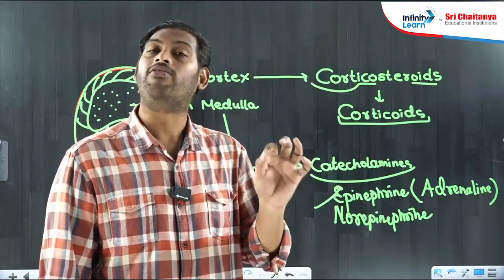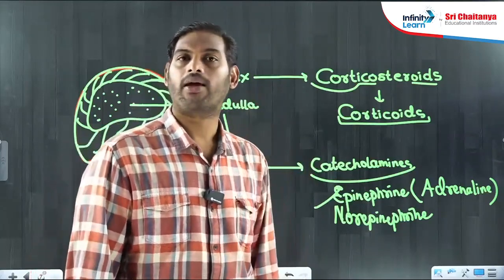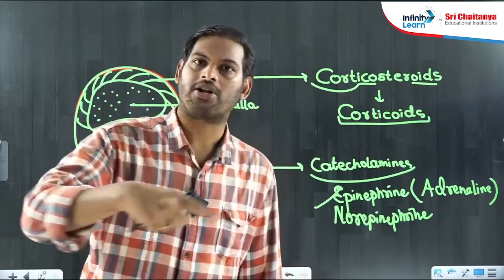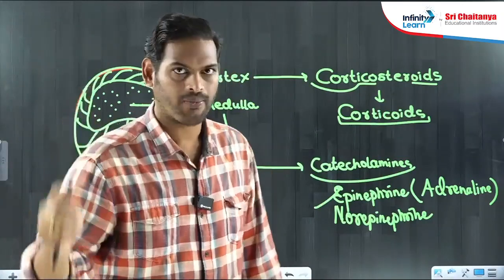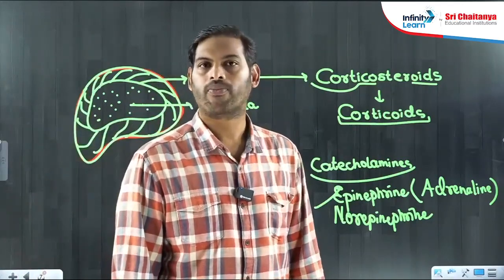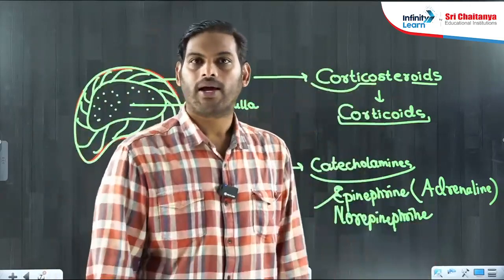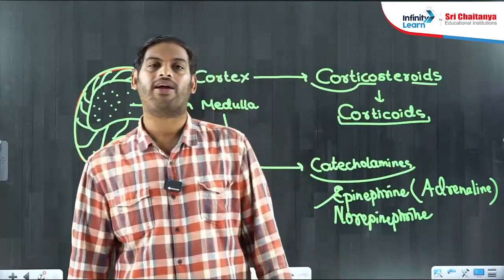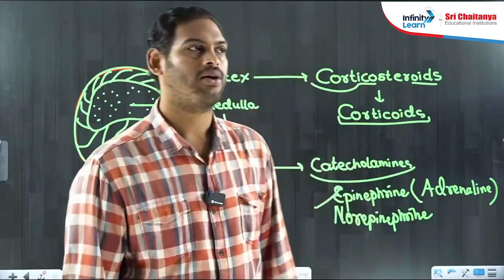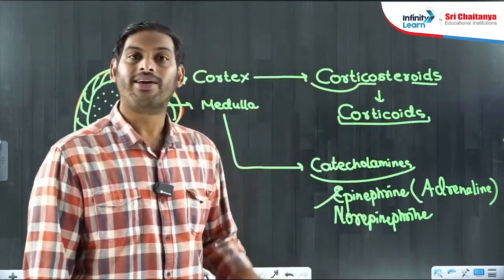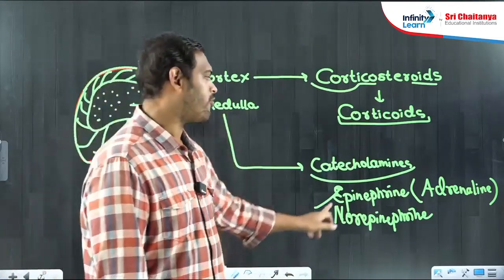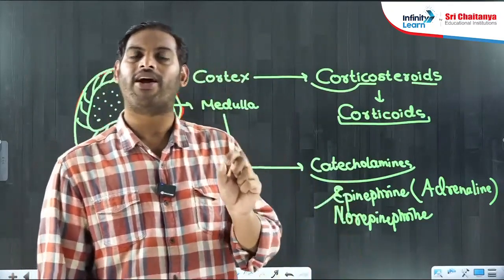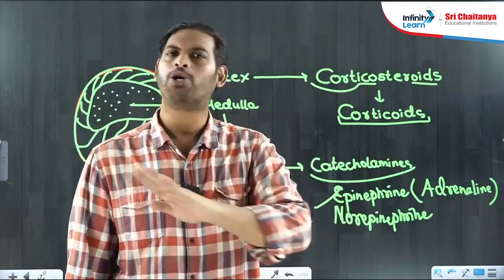These hormones will give you instant energy and help you to fight, help you to run away because you're frightened, helps you to get excited, helps you to get motivated sometimes. So flight, fright, fight hormones, which is mainly released during stressful conditions. Therefore, epinephrine or adrenaline was usually referred to as the flight, fright, fight hormone or simply the stress hormone.